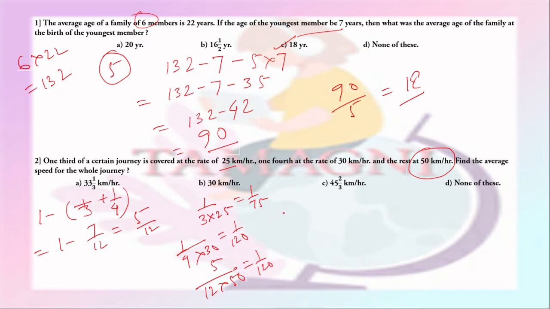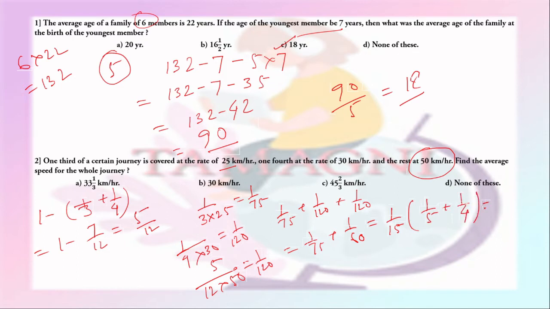So the total time taken will be 1 by 75 plus 1 by 120 plus 1 by 120, which is equal to 1 by 75 plus 1 by 60. If we take 1 by 15 common, then it will be 1 by 5 plus 1 by 4.